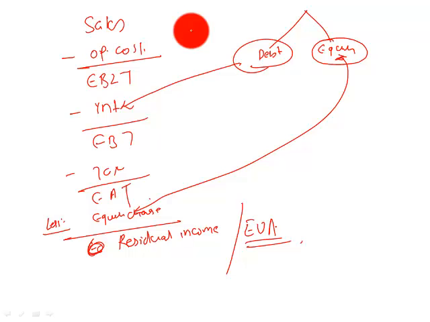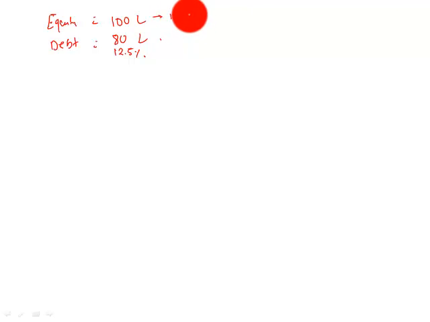Are we good to move? So let's build an example. Let us say a company has total equity of 100 lakhs and debt of 80 lakhs. Cost of debt is 12.5%. Cost of equity is 15%. Tax rate is 20%.